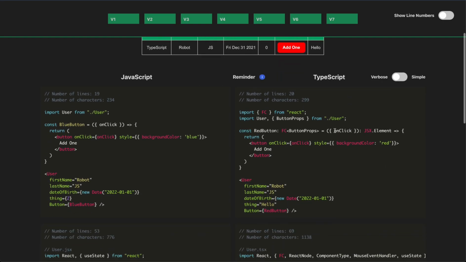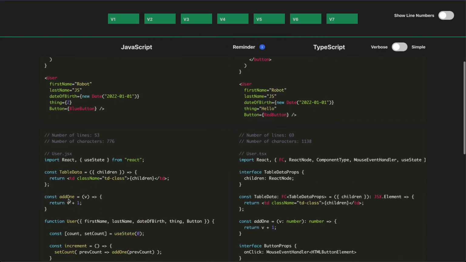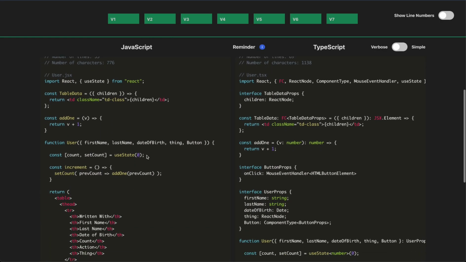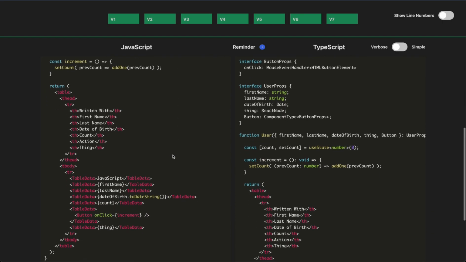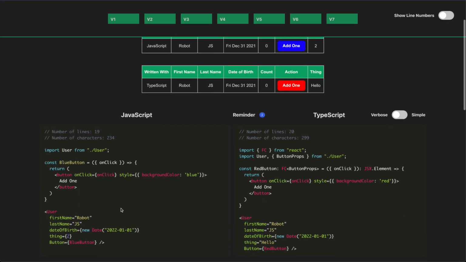If we take a look at our JavaScript first, we can see we're just passing thing equals 2. If we scroll down, again staying on the left side of the screen, we can say that our user function now takes thing and renders it as a new table data down below. Now let's take a look at the TypeScript on the right.